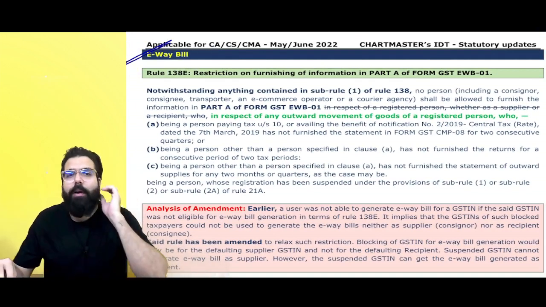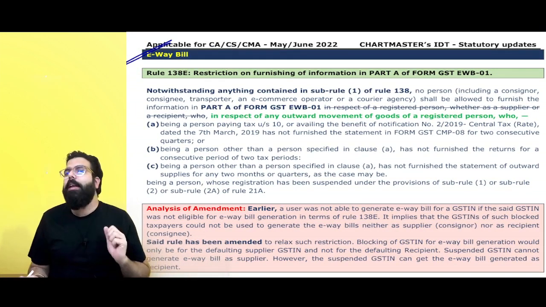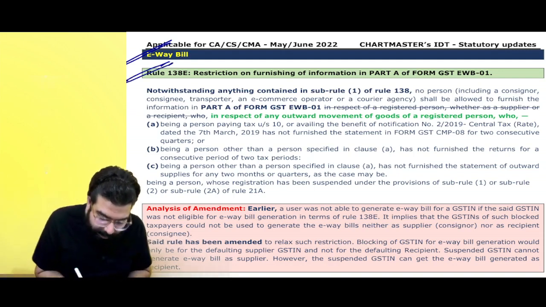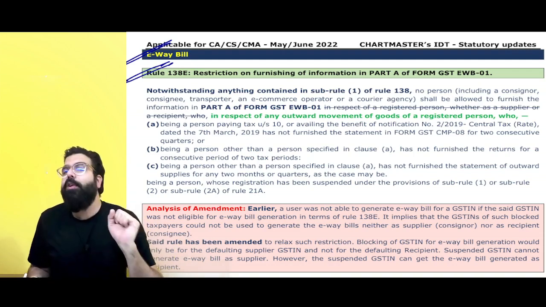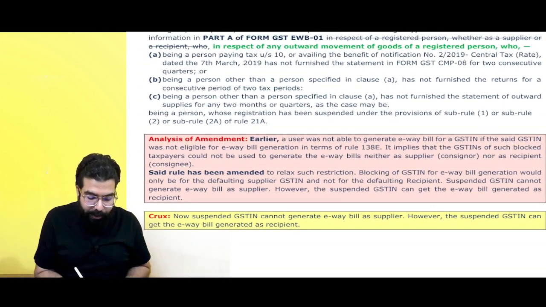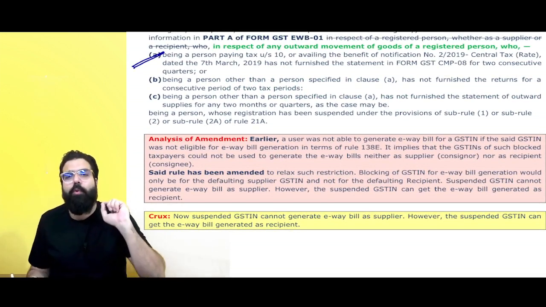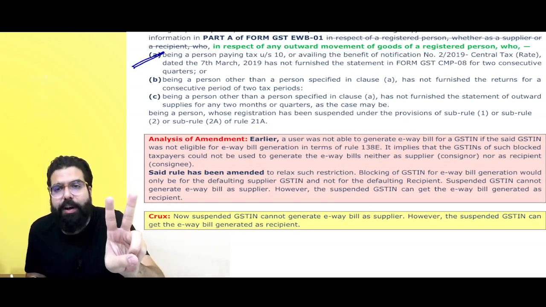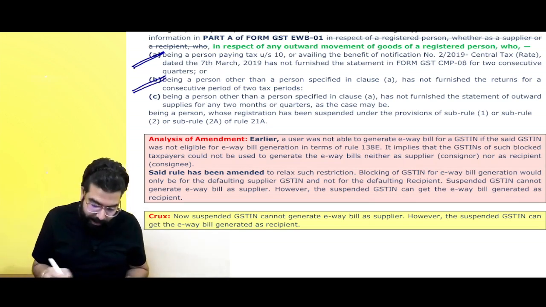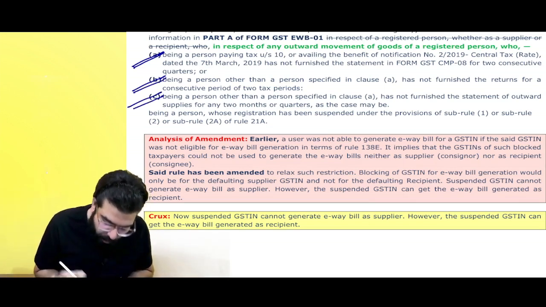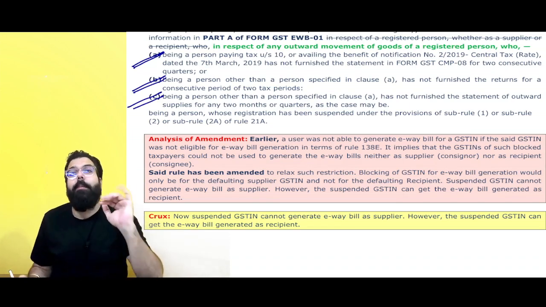One point I want each one of you to be careful about. E-way bill. Sir, what happened in e-way bill? Rule number 138E was introduced. Rule 138E used to say that if you have not furnished your GST CMP 08 for 2 consecutive quarters, your normal GSTR 3B for 2 tax periods, or GSTR 1 for 2 months or 2 quarters, then your e-way bill portal will be blocked.